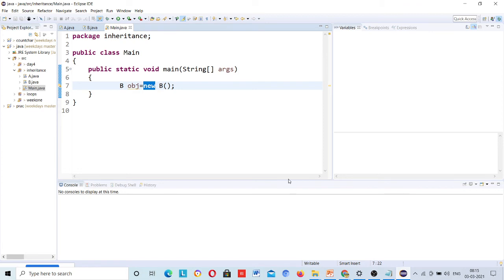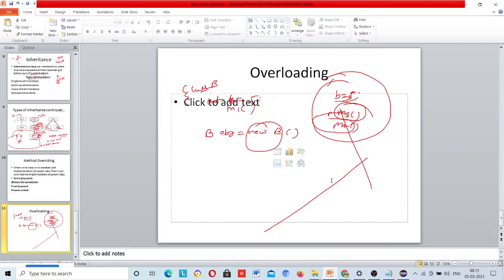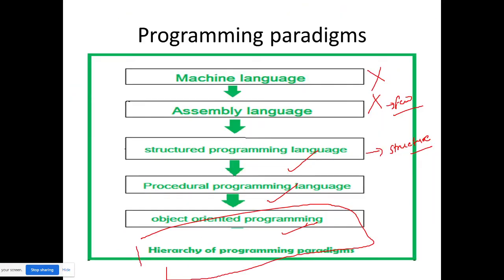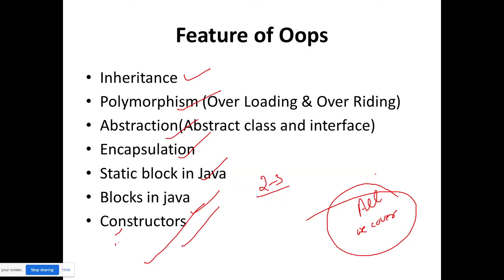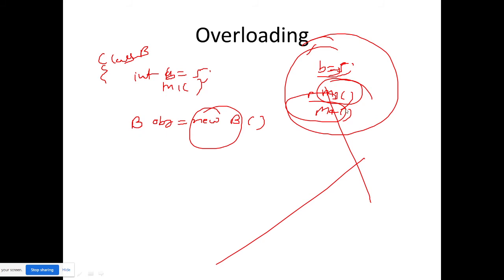Now if I want to access this M1, how can I access it? Object name dot method name. If I want to access M4, object name dot method name M4.